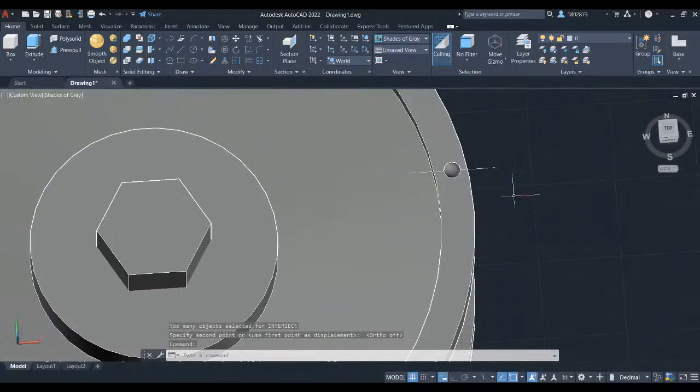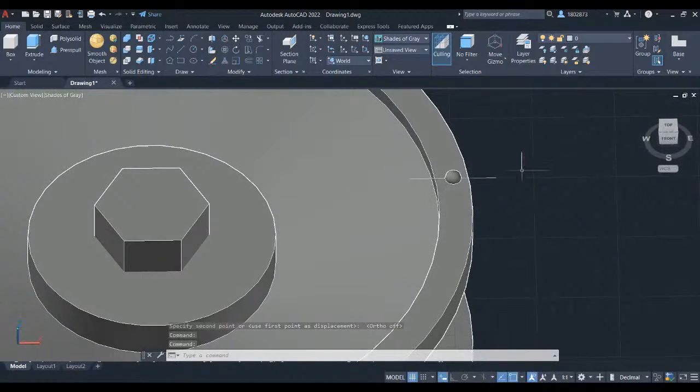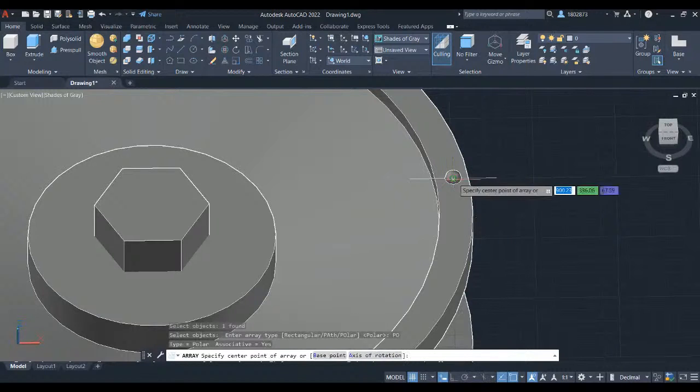We will now grab the array command to create copies of the object in a pattern. Type in array and press Enter. Select the semicircle and press Enter. Enter array type in polar.